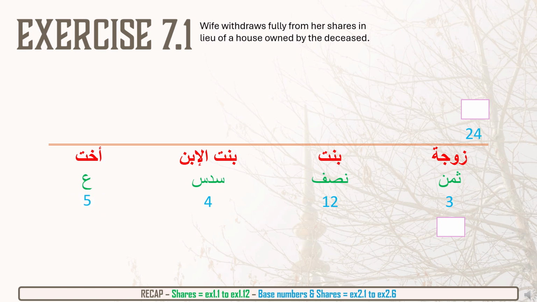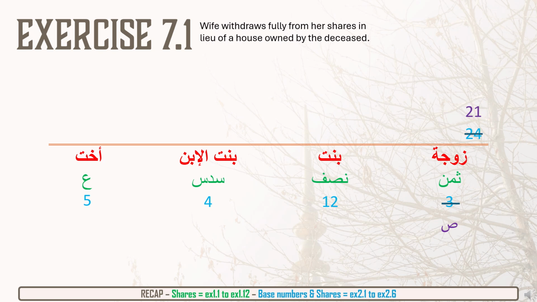Now, we need to apply what the wife wants. All we have to do is pretty simple. We just take away the wife's share. So, we cross off the wife's share, the 3. We write a sword there just to show that this has happened. And we subtract her shares from the base number. The base number was 24. We subtract the 3, and the base number becomes 21, and nothing else changes.